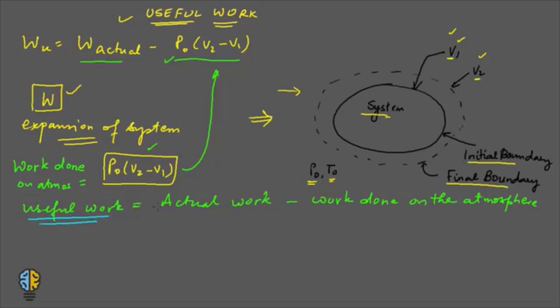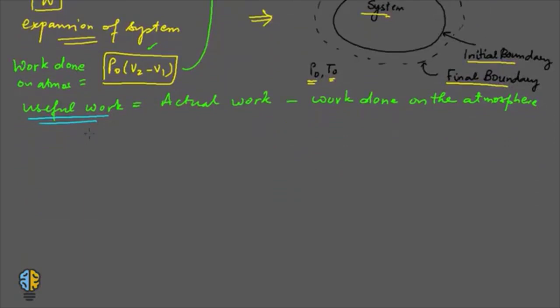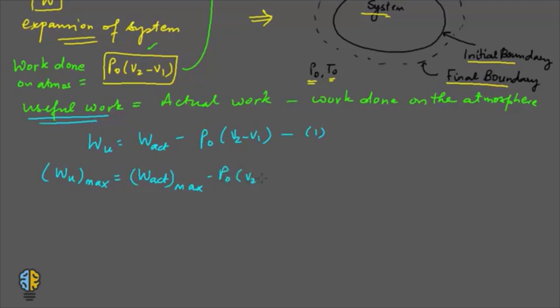Now, if I take this mathematical expression and explore it a bit further, useful work, which is WU, is equal to actual work minus P naught into V2 minus V1, isn't it? So let us say this is equation number 1. Now if I have to find out the maximum useful work, then maximum useful work will be WU maximum, and this is corresponding to the maximum actual work, and this would be minus P naught into V2 minus V1.